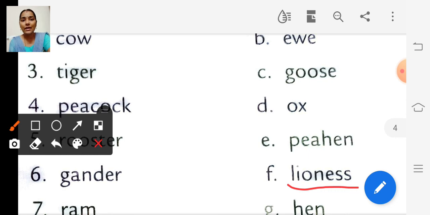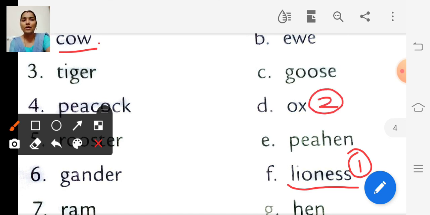Female is called lioness. So lion, lioness. And the second one is cow. Cow is cow. And what is the male one? It is ox, right? Cow, ox.